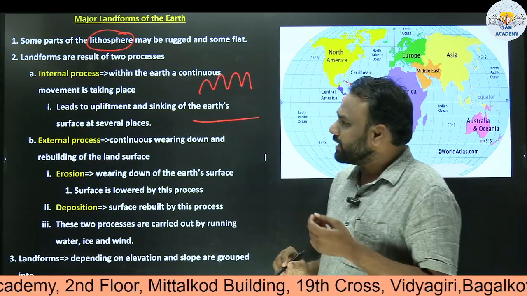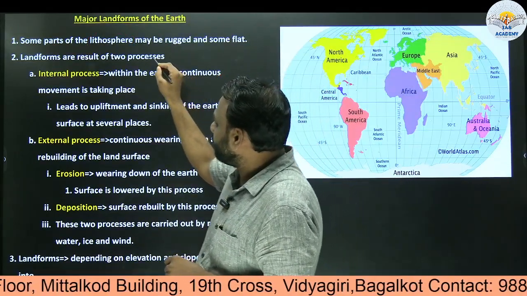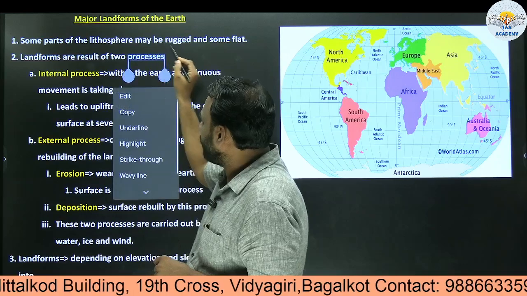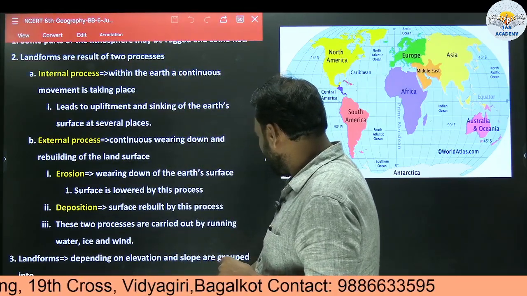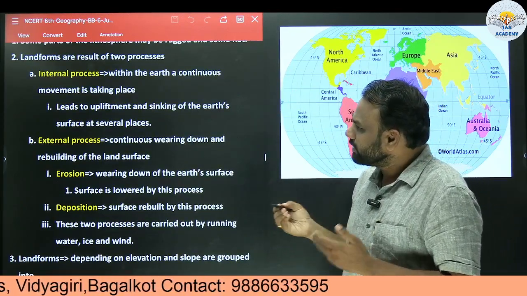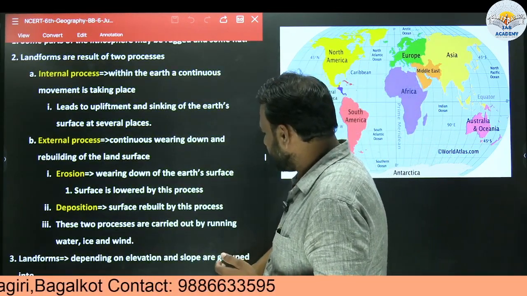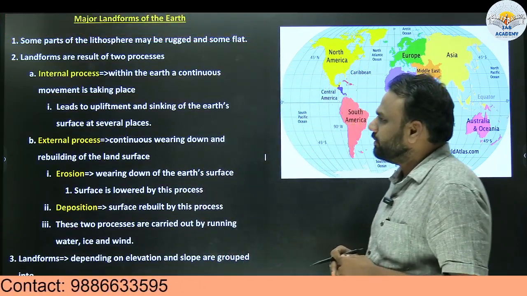Next, landforms are the result of two processes. So what are landforms? Landforms means different shapes of the earth. The earth is not uniform throughout the globe, so its form changes. So we'll be studying those landforms.